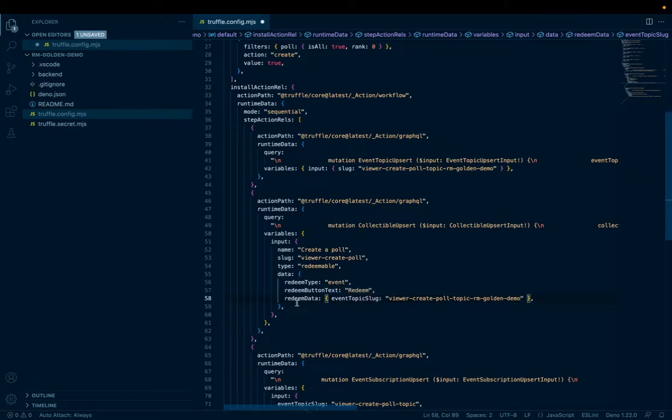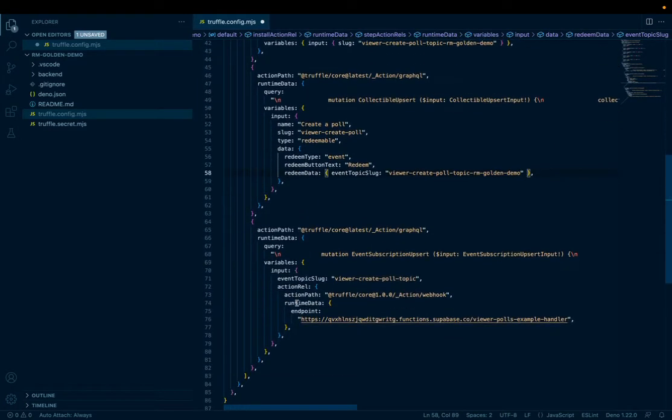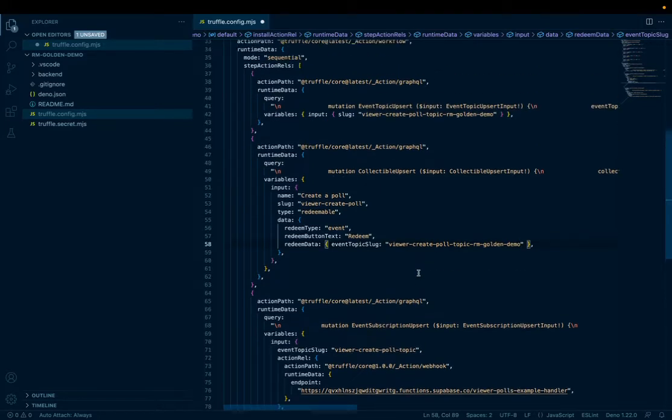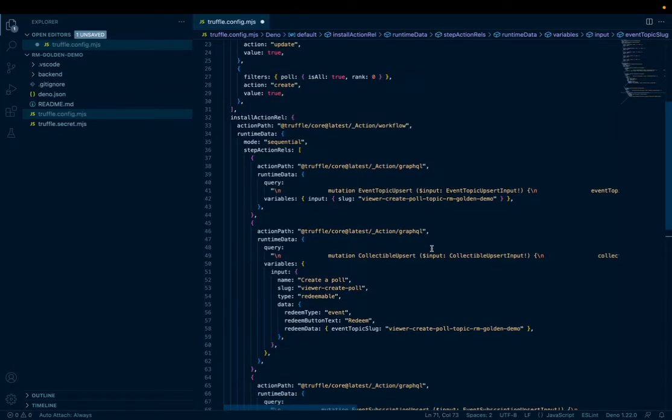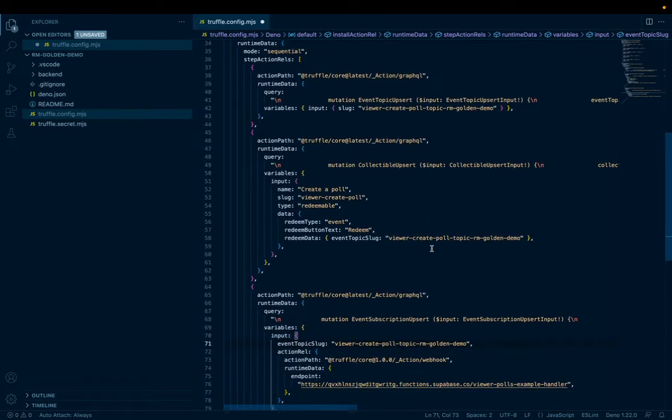We're going to append it to the collectible insert, and we're going to also append it to the event subscription event topic. So we need to make sure that these all line up so that the install works later on. That looks great.